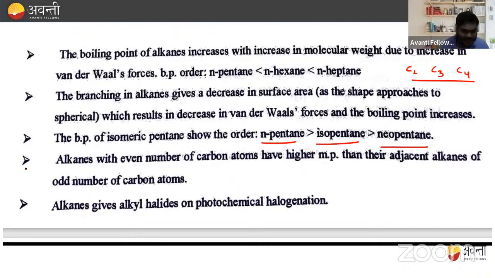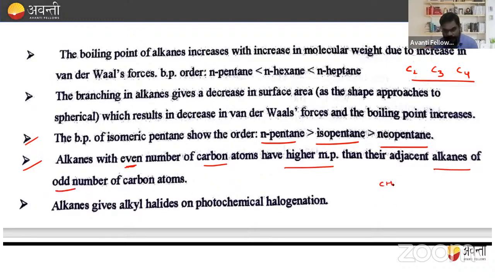The next and most important thing is what about the melting point? For alkanes, or a hydrocarbon, basically there is the alternation effect. What is this alternation effect? Alternation effect means, beta, an even number of carbon atoms has a higher melting point. Point to remember, that is even number. Even number of carbon atoms has a higher point than the adjacent alkane of the odd number.